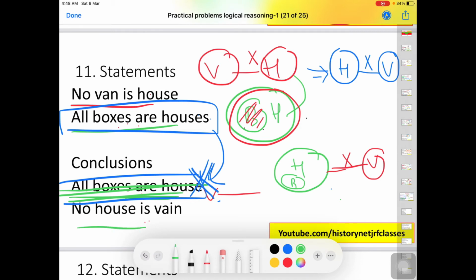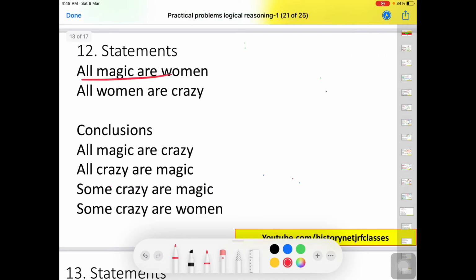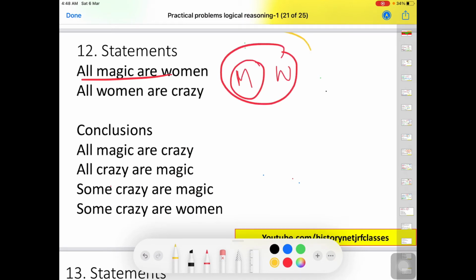Other option is no house is van. Yes, this follows this one, right? No house is van. So only this option is correct. The first one is wrong. Next we have all magic are women. So this is magic, this is women, and all women are crazy. Now look at the options.